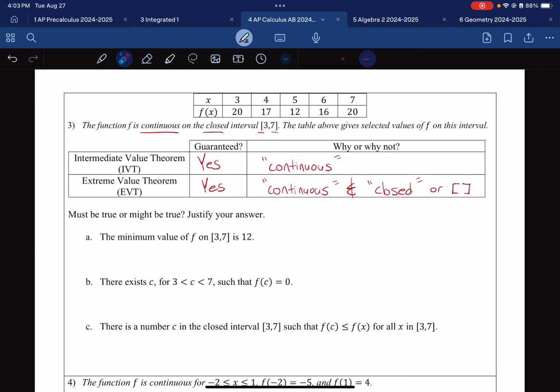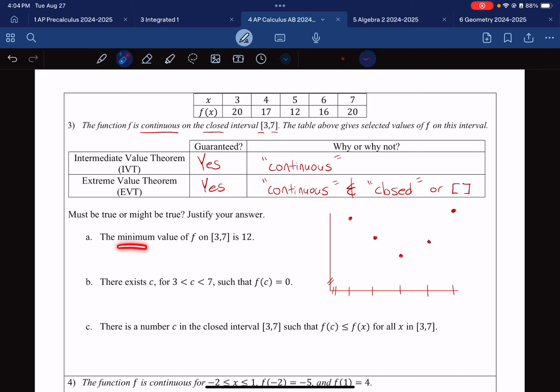Let's read on. Okay, so I have a table. I think I'm going to graph that or do a quick sketch of what's going on. So let's see, I have all positive stuff. So let's go ahead and make that right there. And I'm going to say here's 3, 4, 5, 6, and 7. Not to scale, so I'm going to do these 2 little bars that says I cut off a piece of my graph. We'll say 20 is right about there. Then it comes down to 17, which is right about there. We're going to say 12 is right about there. And it comes up to 16, which is a little bit less than 17, so a little bit lower. And then it goes up to 20 again, which is where I started. So, okay, those are kind of what the points look like. I have it graphed. Let's go ahead and read this question.